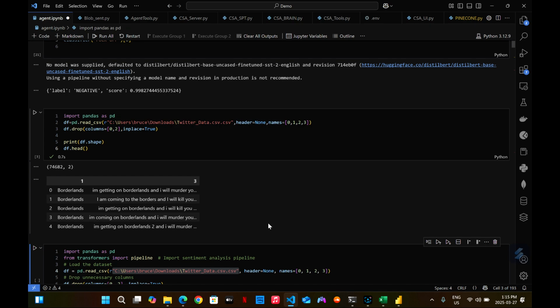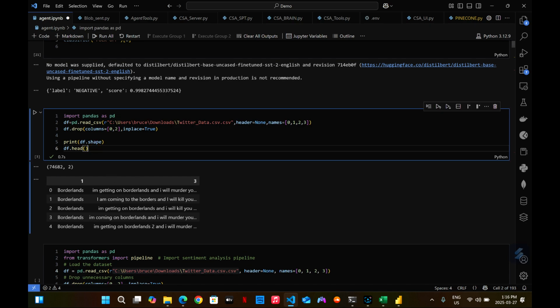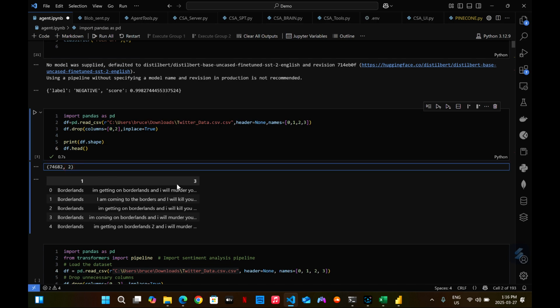So we're scraping our data from Twitter, the tweets about movies, and we're going to do a sentiment analysis on each tweet to see if it's a negative or a positive tweet. So this is our data structure we extracted from Twitter, with the movie title on the side. It has a ton of data, 74,682 rows and just two columns.